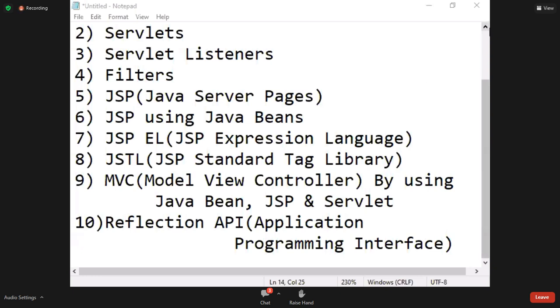So there are 10 topics you are going to learn in the Advanced Java class: JDBC, Servlets, Servlet Listeners, Filters, JSP, JSP using Java Beans, JSP EL, JSTL, MVC, Reflection API.